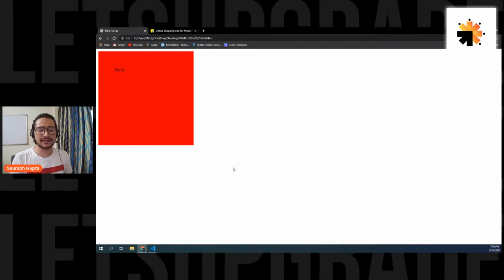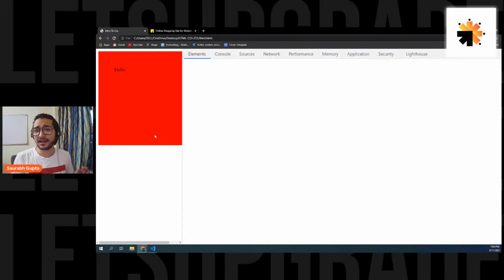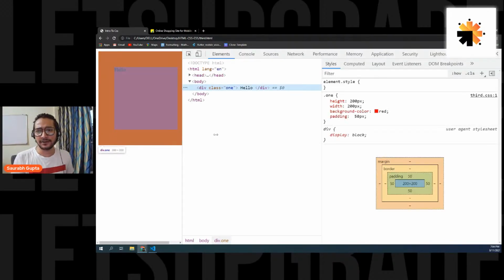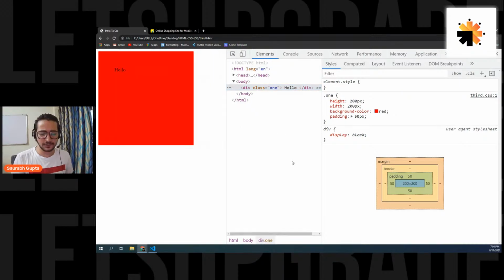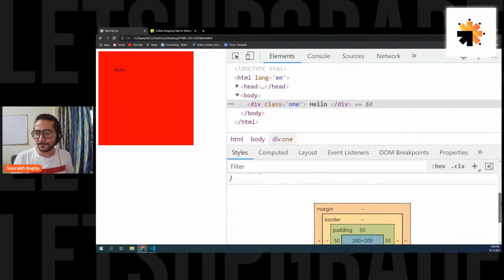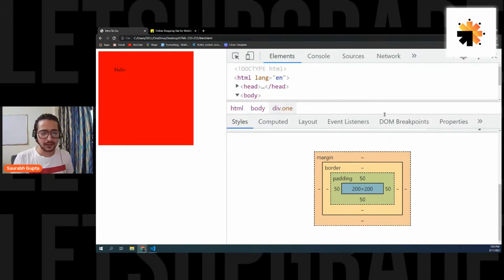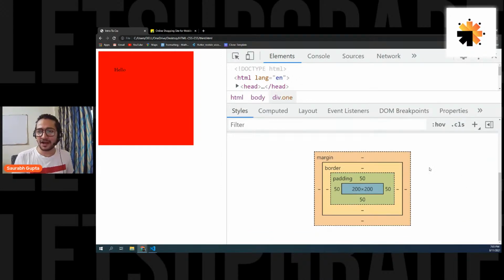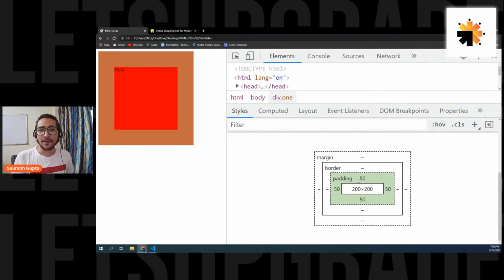Okay, and to see this properly, let me open the developer tools again. So right click on the element and select the element here, and let me zoom it for you. Now just go down and you can see that margin is nothing, border is nothing. You can see padding of 50 pixels.